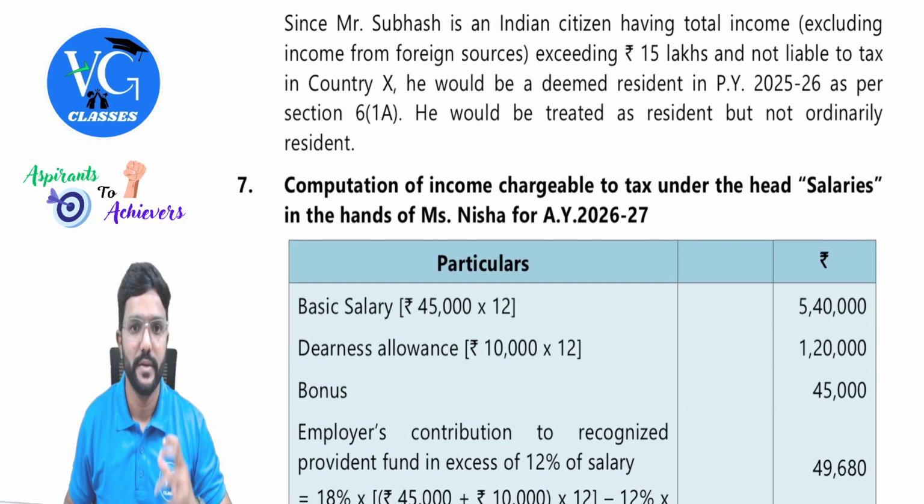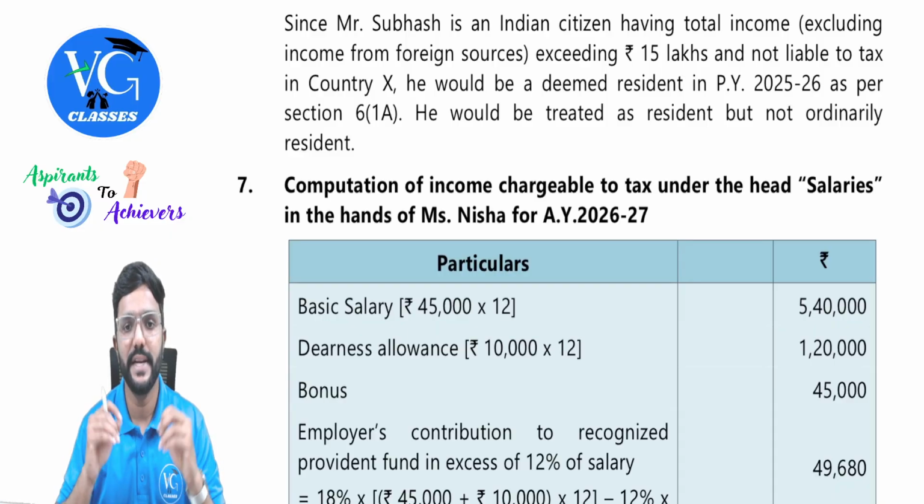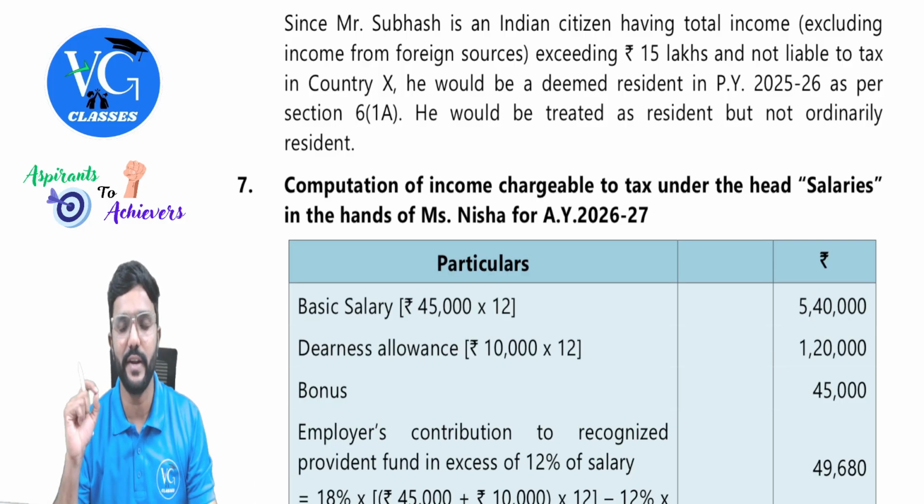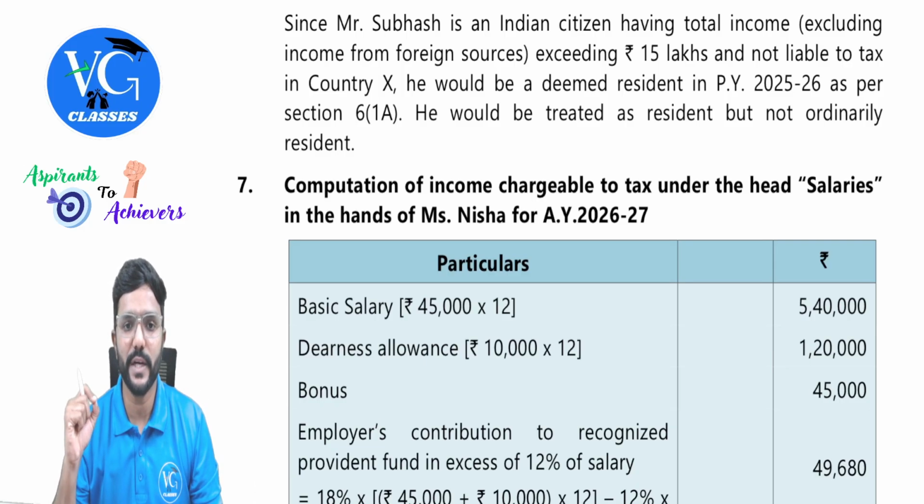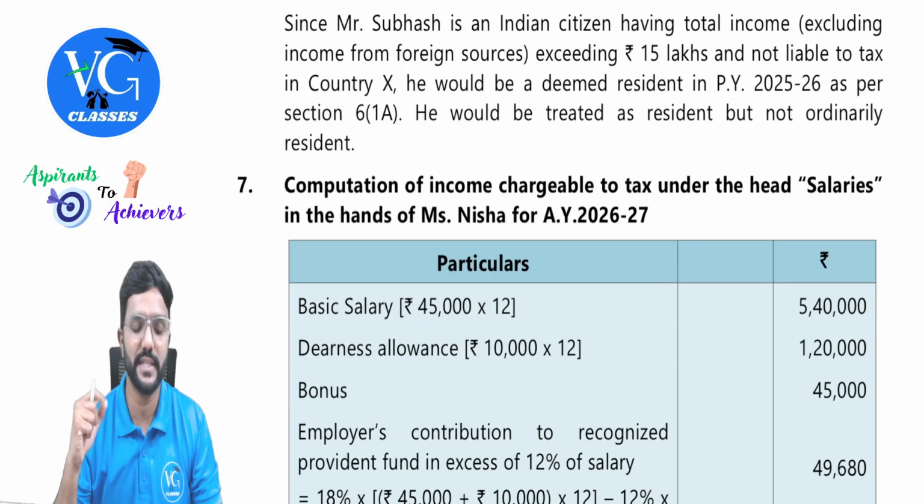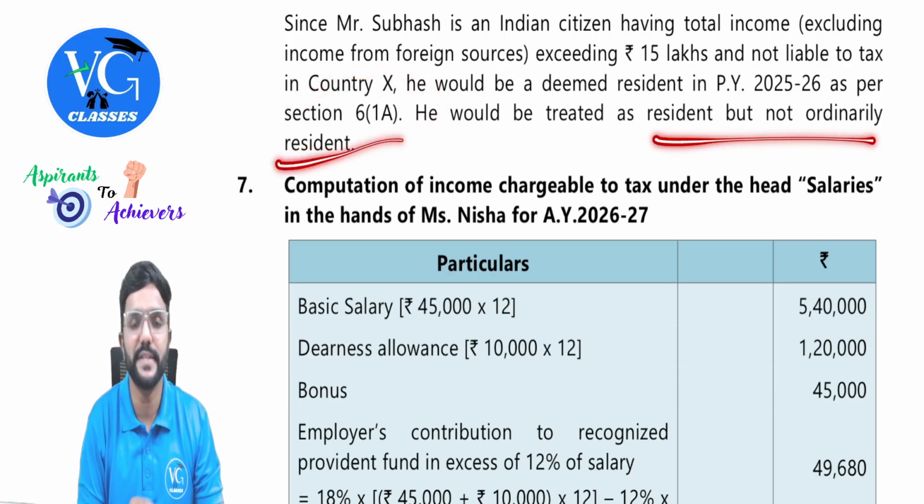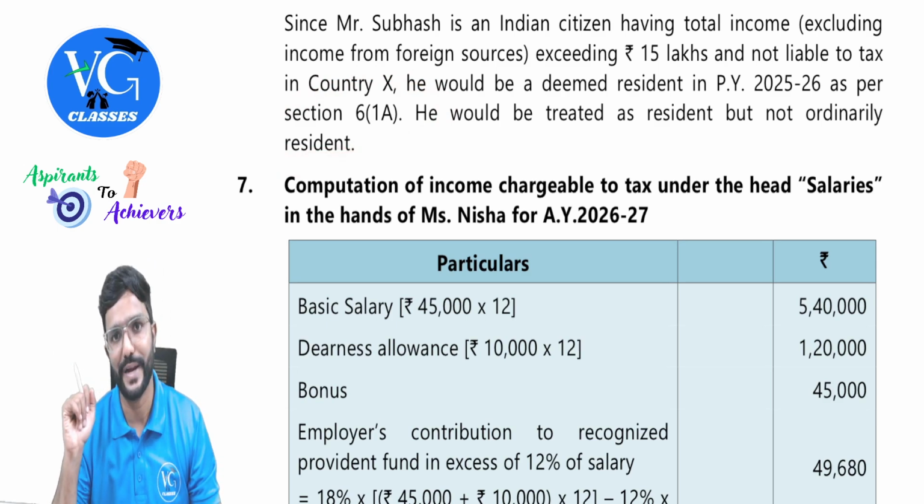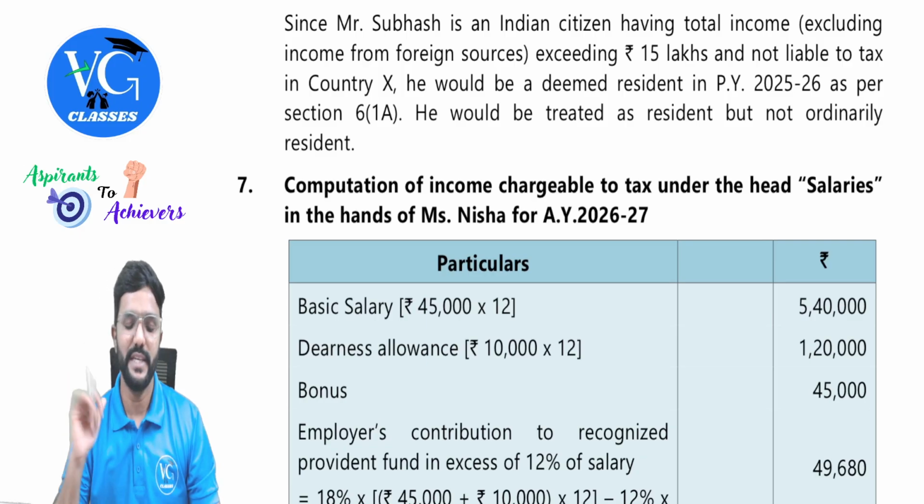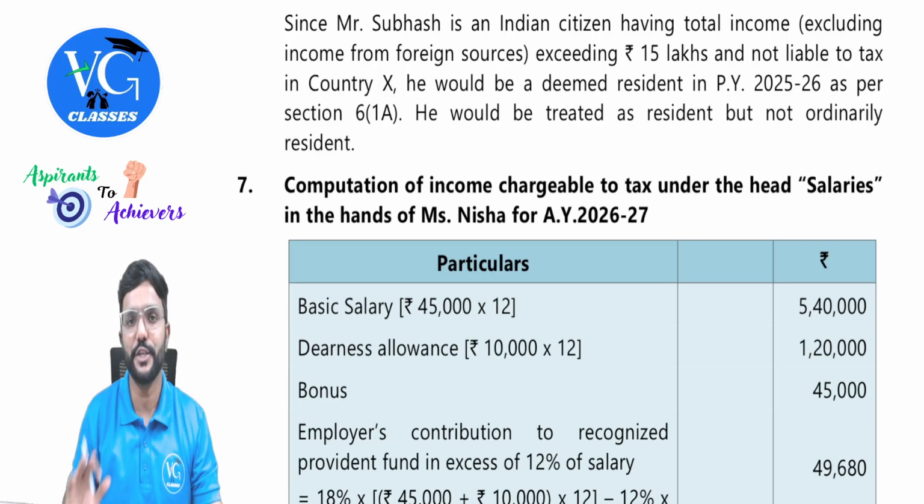Yes, here it is given. Since Mr. Subhash is an Indian citizen having total income excluding income from foreign sources exceeding 15 lakh and not liable to tax in country X, he would be deemed resident in previous year 25-26 as per section 6.1A. He would be treated as resident but not ordinary resident. No need to check additional conditions also, guys. Is that clear? Yes. But please take care of the presentation format here.